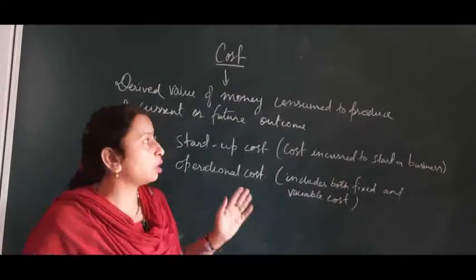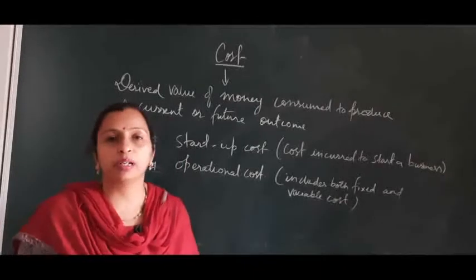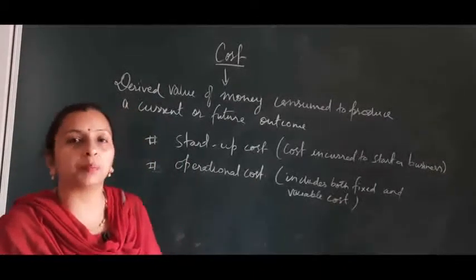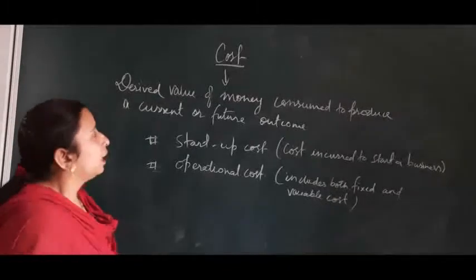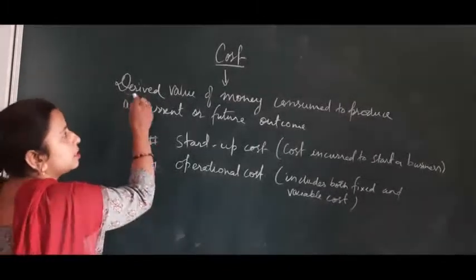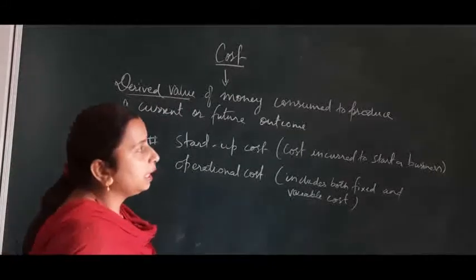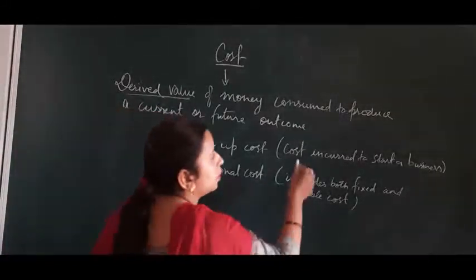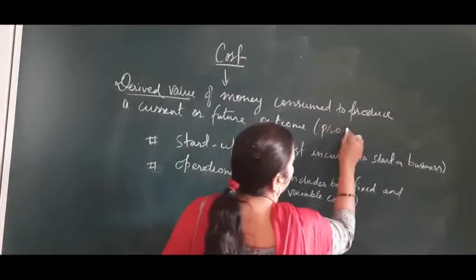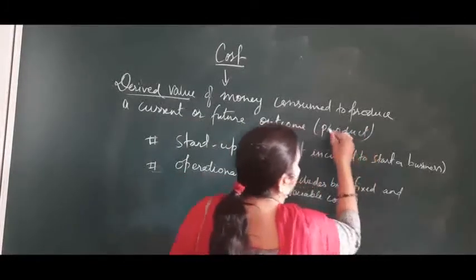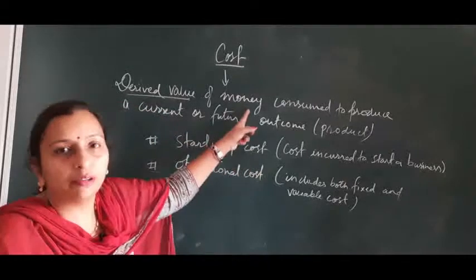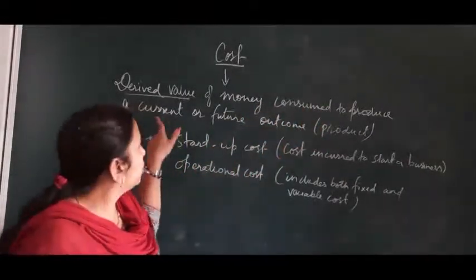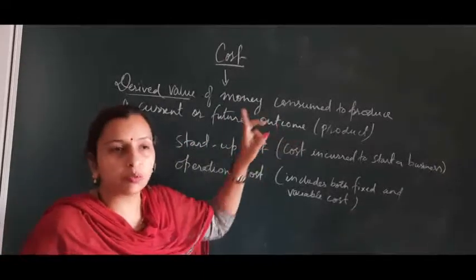Now what is cost? Cost of a product means the amount which is incurred in manufacturing, in producing a particular commodity. Like we can write it as, it is the derived value of money consumed to produce a current or future outcome. This is a product. Okay. So it is the derived value of money which is incurred or consumed to produce a product, to produce a current or future outcome. This is what cost is.